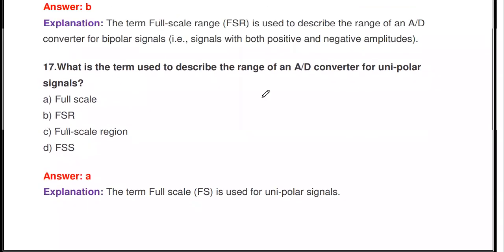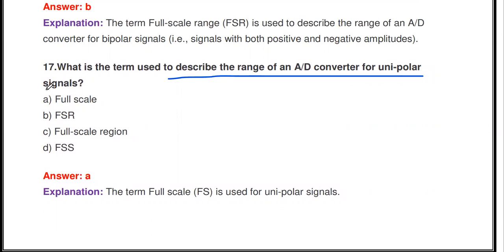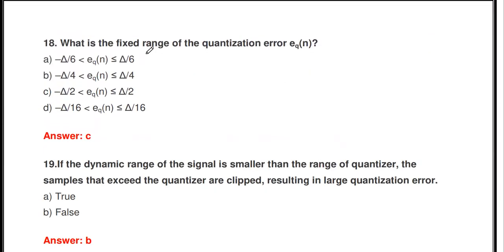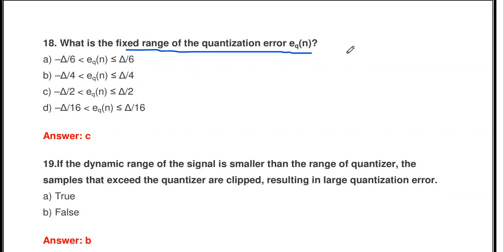The next thing, what is the term used to describe the range of analog to digital converter for unipolar signal? For unipolar signal, the range is called full scale. FS is used to indicate that. Unipolar means the amplitude is only in the positive range, 0 to positive.